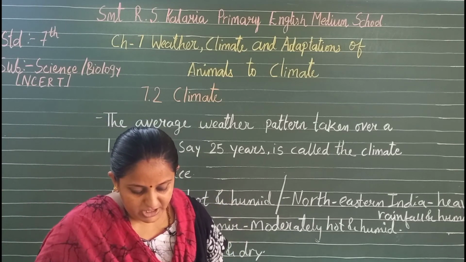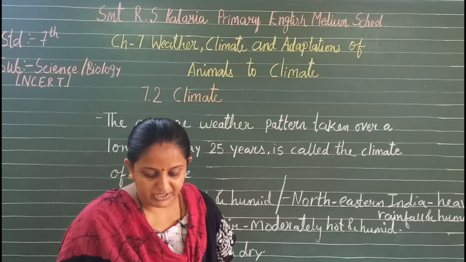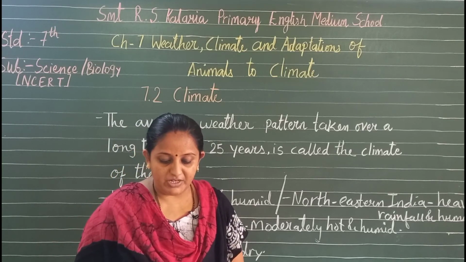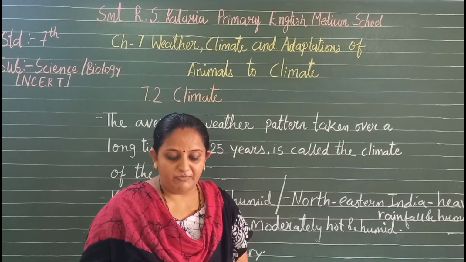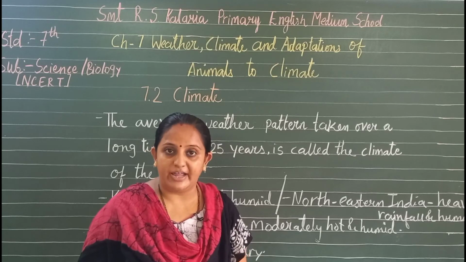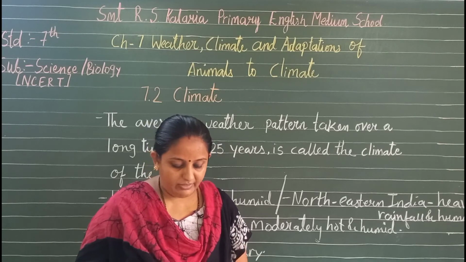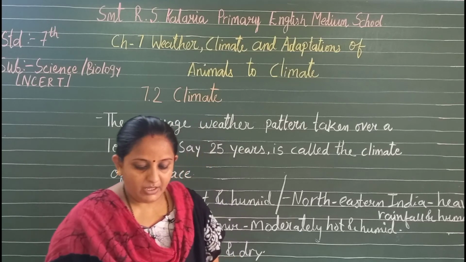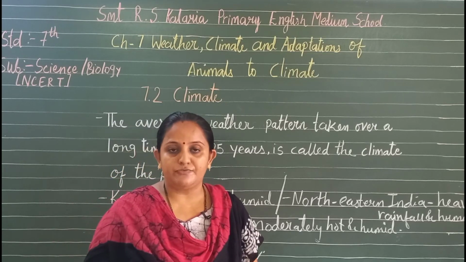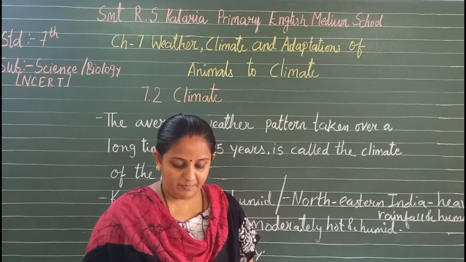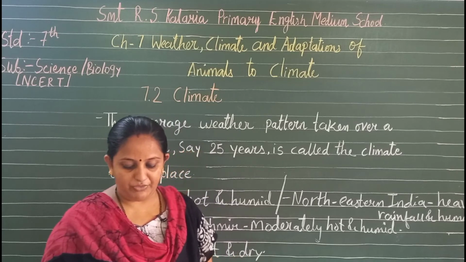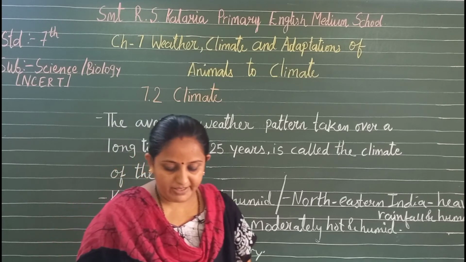If we find the temperature at a place is high most of the time, then we say that the climate of that place is hot. If there is also heavy rainfall on most of the days in the same place, then we can say the climate of that place is hot and wet. Now look at tables 7.2 and 7.3. They give the climatic conditions of two places in India: Srinagar in Jammu and Kashmir, and, in 7.3, Thiruvananthapuram in Kerala.